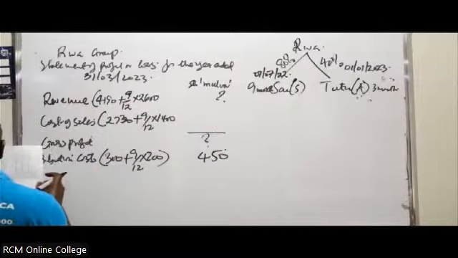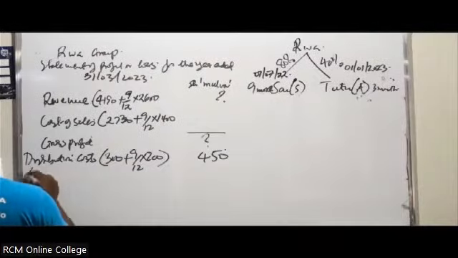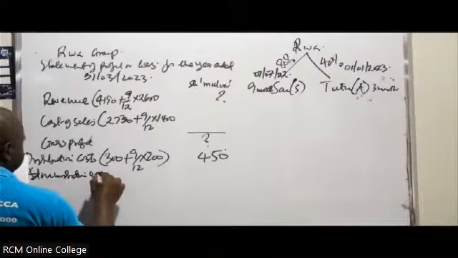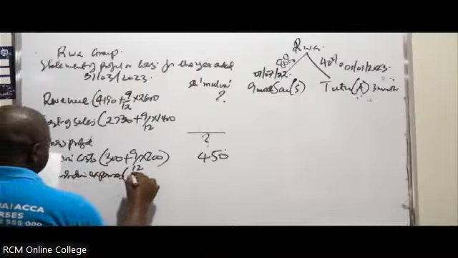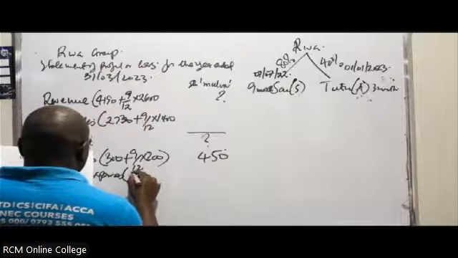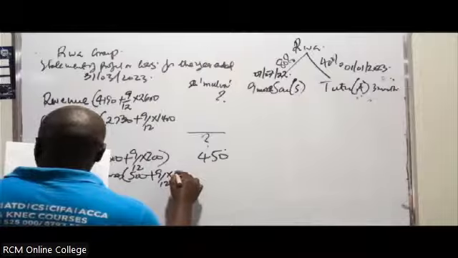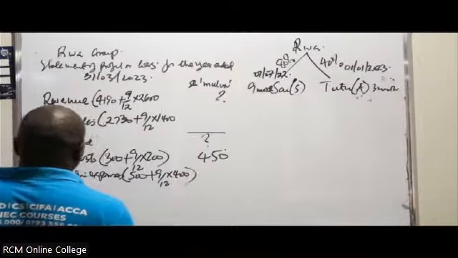Next you have admin expenses. You have distribution cost and administration expenses. In this case we have 500 plus 9 out of 12 multiplied by 400. Have you heard anything about this one? None.